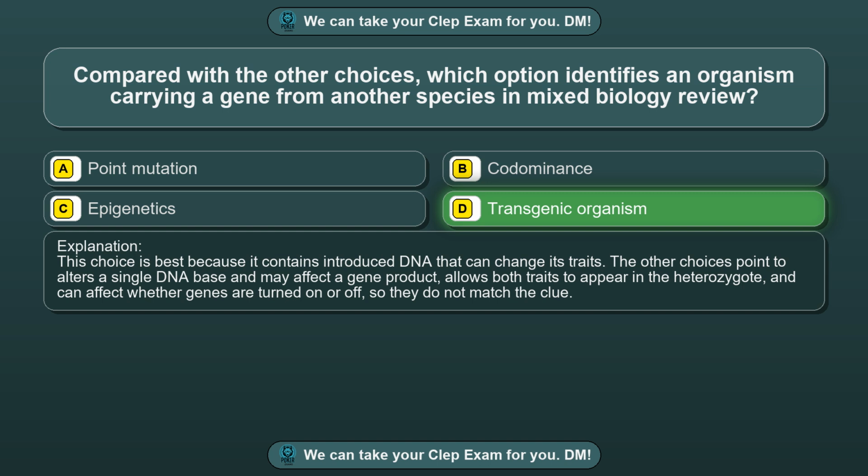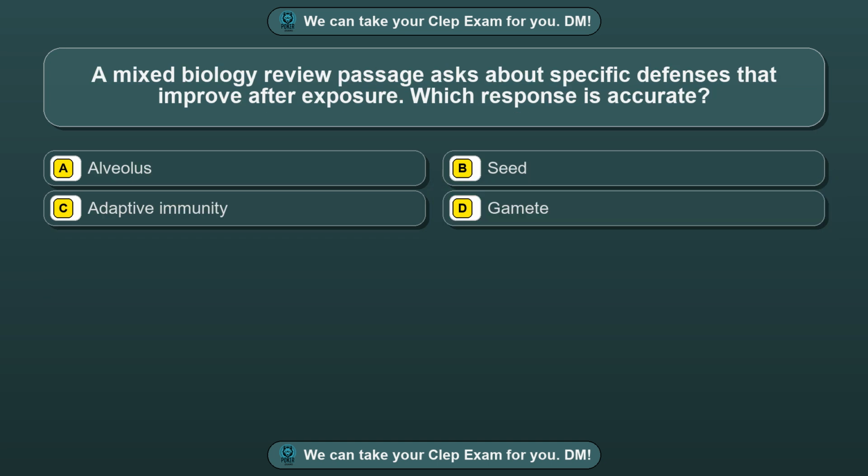The other choices point to alters a single DNA base and may affect a gene product, allows both traits to appear in the heterozygote, and can affect whether genes are turned on or off, so they do not match the clue. Question 38. A mixed biology review passage asks about specific defenses that improve after exposure.